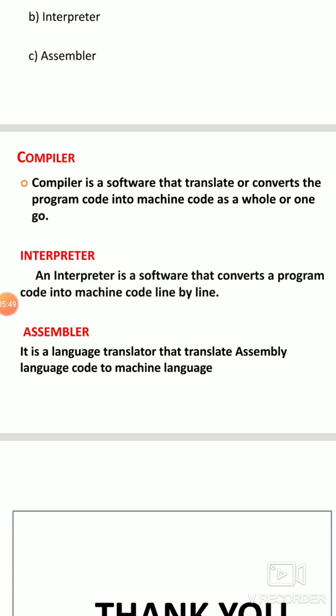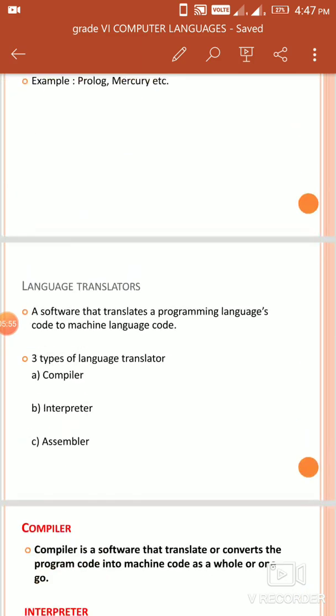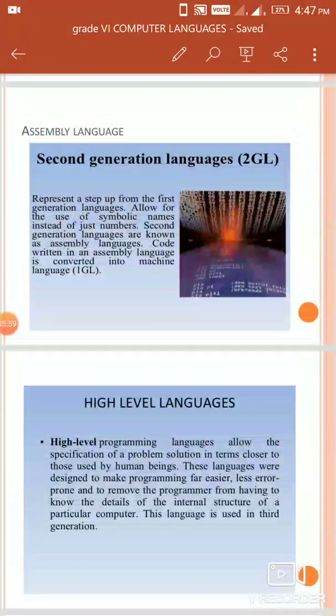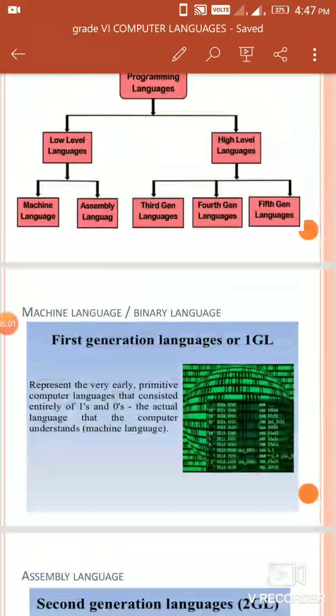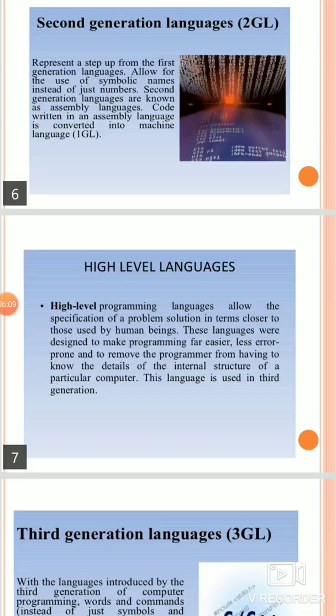So in today's class, we have mainly learned about the different generations of languages. There are a total of 5 generations of language. First generation language mainly consists of machine language. Second generation is assembly language. Third generation is your high-level language.